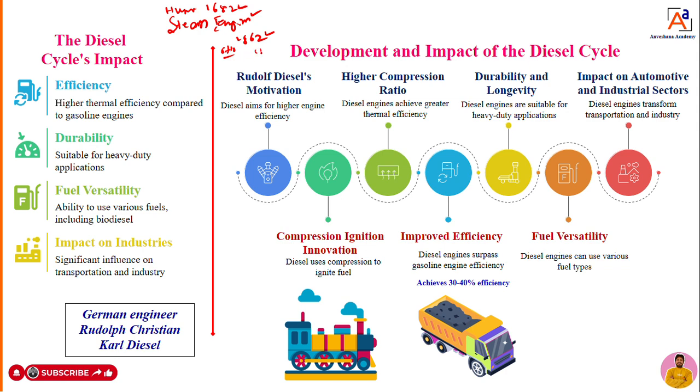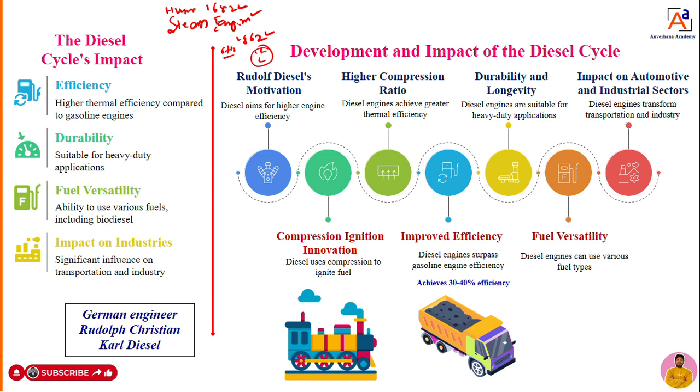Less compression ratio, less efficiency, and they produce low power. For heavy applications like trucks, lorries, railways and JCBs or many other heavy machines, it is very difficult to use Otto cycle engines, petrol engines or gasoline engines.